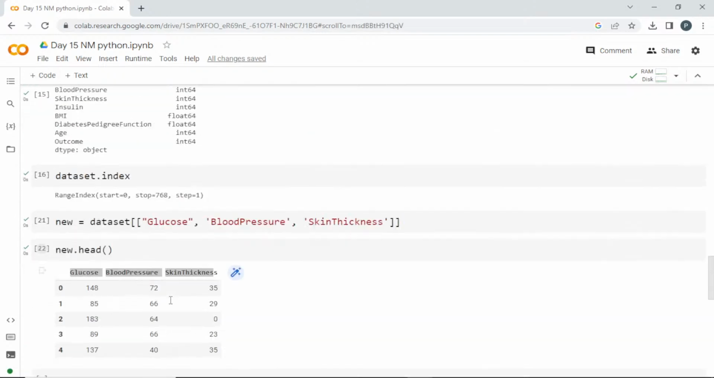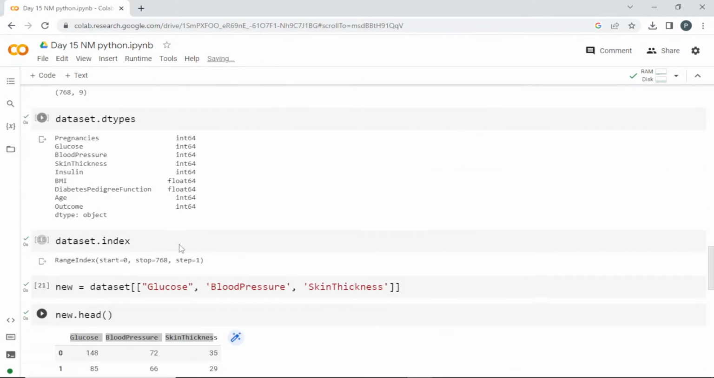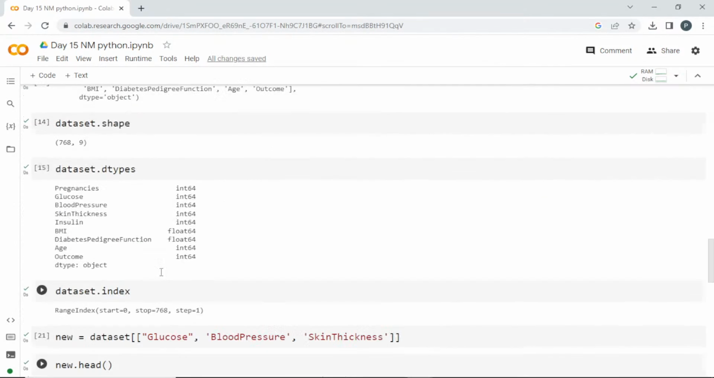And if you want to get the mean and median value, you can get it. Let me select the glucose column alone, and I can do it.